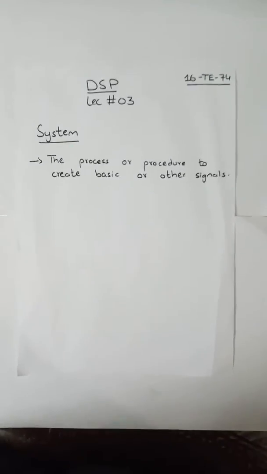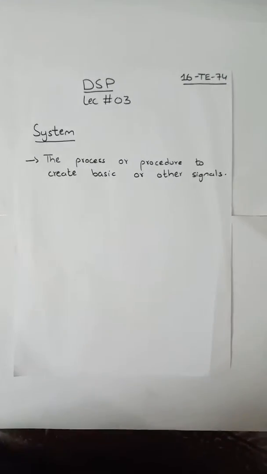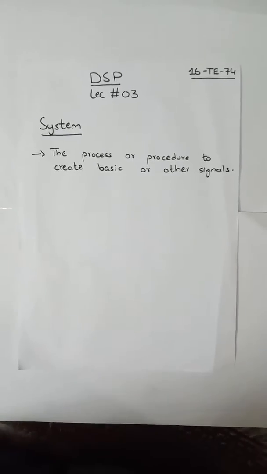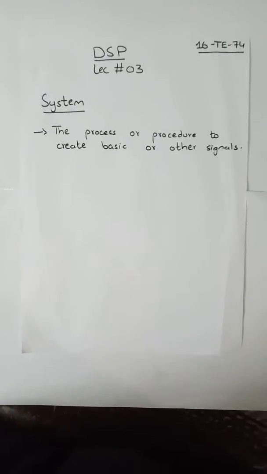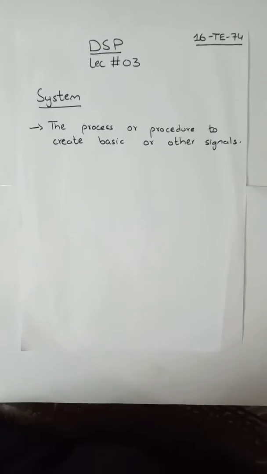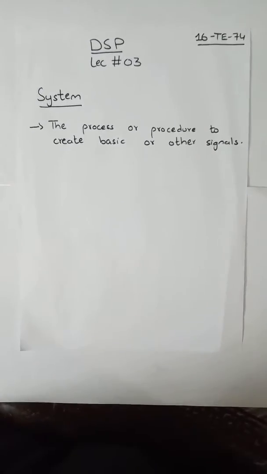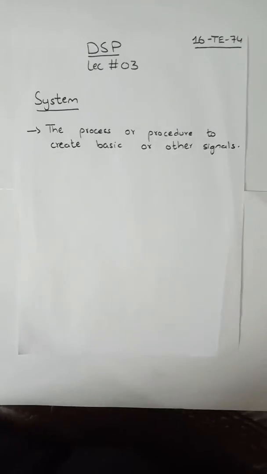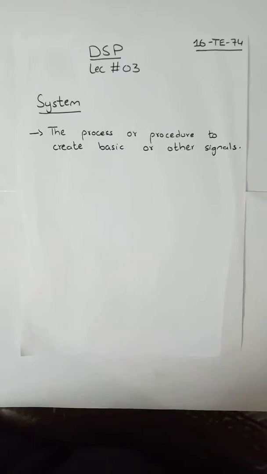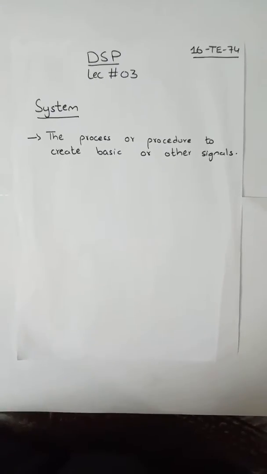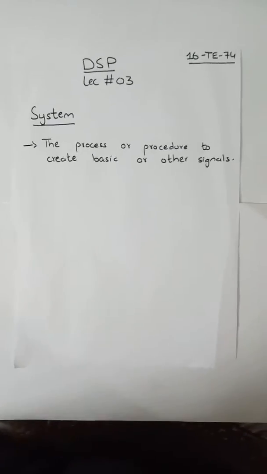In the previous lectures we have studied the introduction, importance and applications of DSP. Today we will study about systems. First of all, the question is: what is a system? System क्या है? A system is the process or procedure to create a basic signal or any other signal. एक हमारे पास ये तरीका है, एक प्रोसेस है कोई सिग्नल बनाने का.